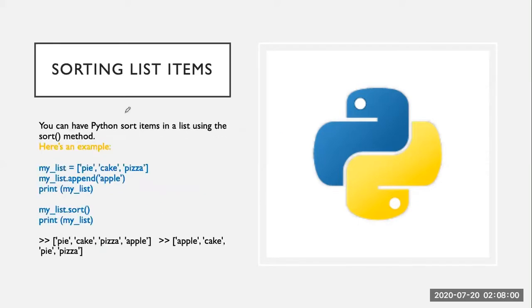Similarly, in case we want to sort the list items, for example, this is a list, and we add some other value to the list. Let's say in this example, we have added another item, apple, and then we have printed the list. It has all the items. In case we want to sort this list, we will simply use the sort function, that is mylist.sort.